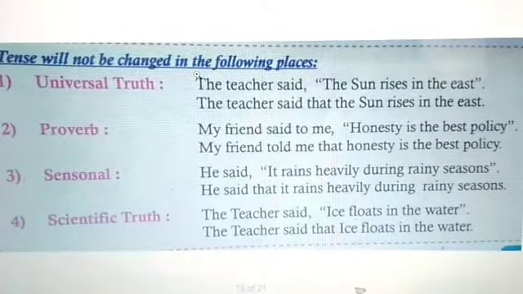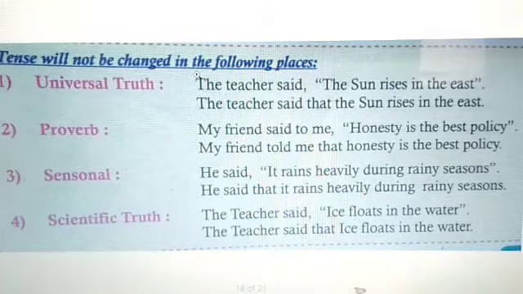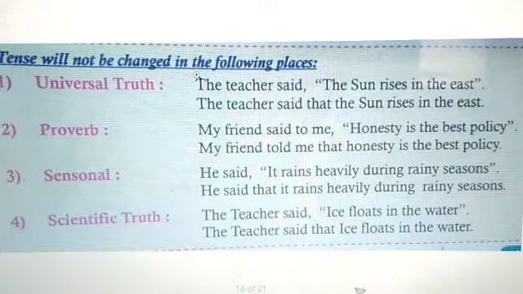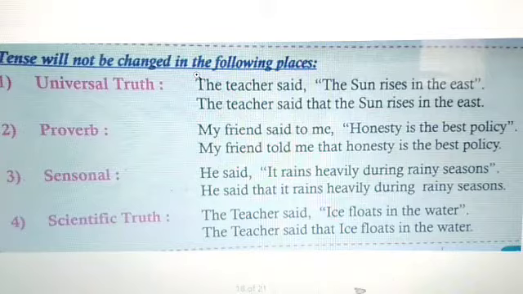You should know tense will not be changed in the following places. First you see universal truth. The teacher said, the sun rises in the east. The teacher said that the sun rises in the east. See, rises means same verb is used. Okay. Proverb, you know the sayings. My friend said to me, honesty is the best policy. So, how will you change? My friend told me that honesty is the best policy.